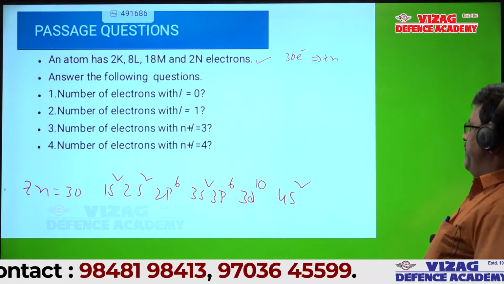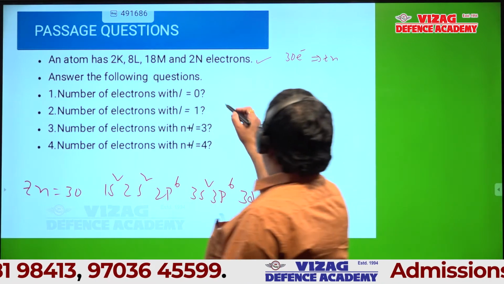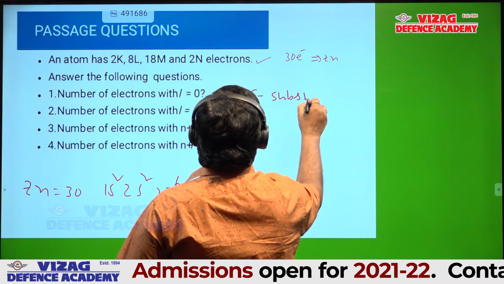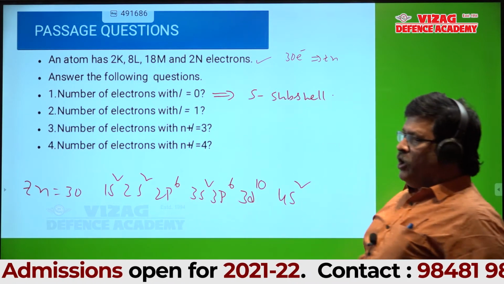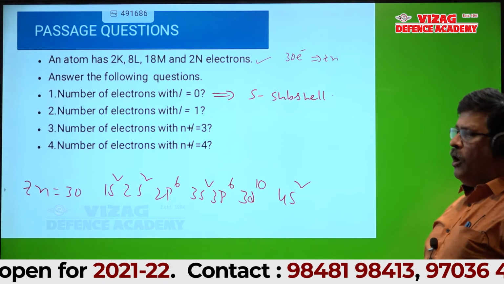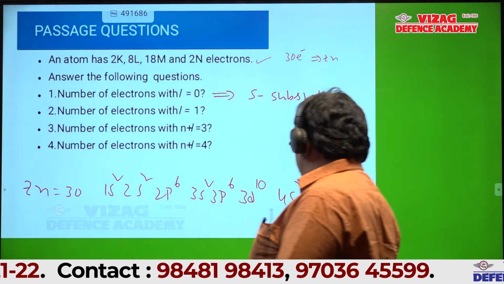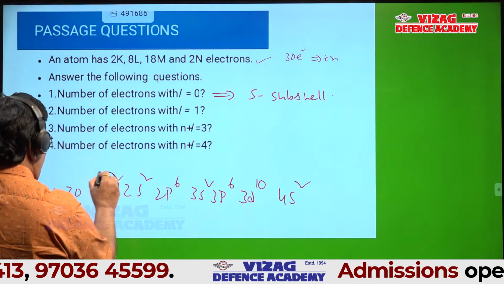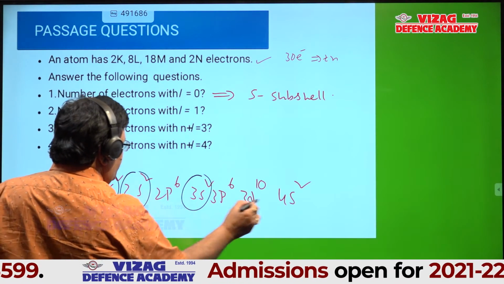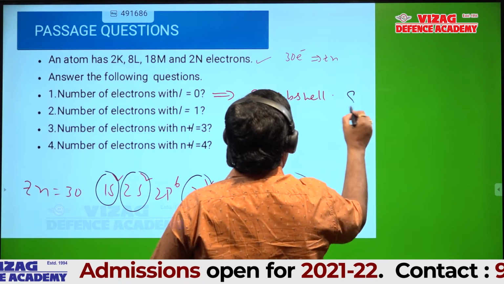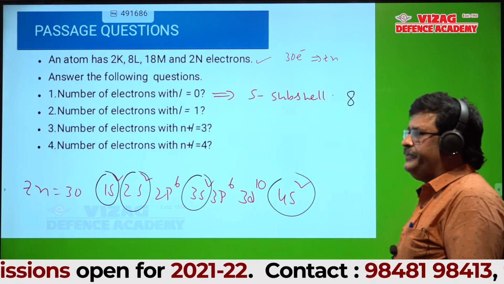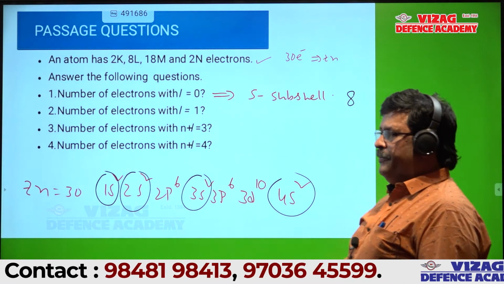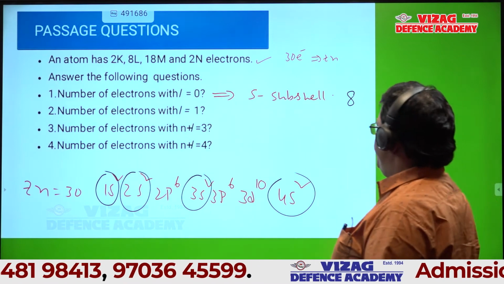Then read question number 1: number of electrons with l=0. L=0 means s subshell. So count all the electrons in the s subshell, that is 1s, 2s, 3s, 4s. So the first answer is 8. Any doubt in this, students?